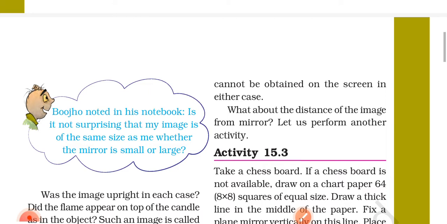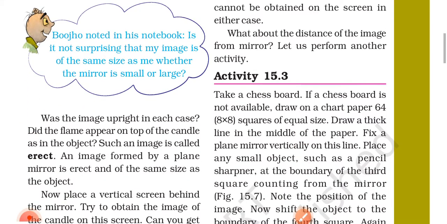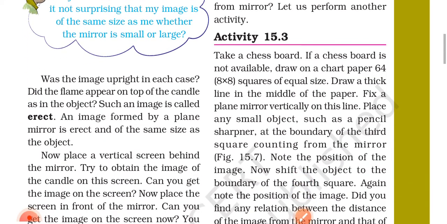What about the distance of the image from the mirror? Let us perform another activity. Activity 15.3. Take a chessboard. If a chessboard is not available, draw on a chart paper 64 squares, 8 into 8, of equal size.